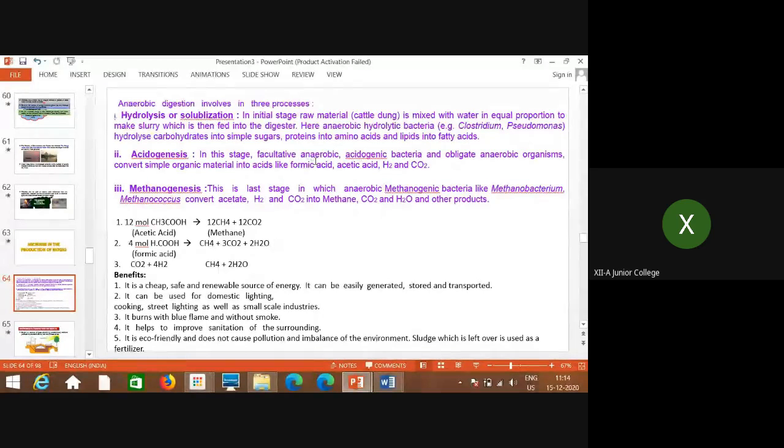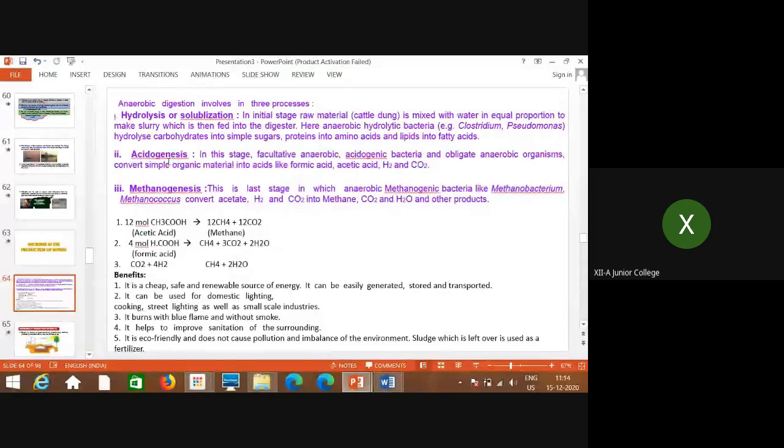Anaerobic simply means they grow in the absence of oxygen. And the word acidogenic has come because they are converting material into different organic acids. So the acidogenic bacteria work, and organic acids like formic acid and acetic acid are formed.